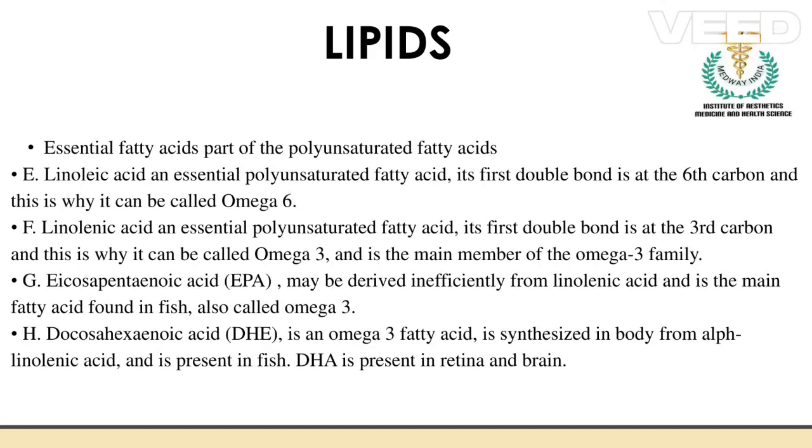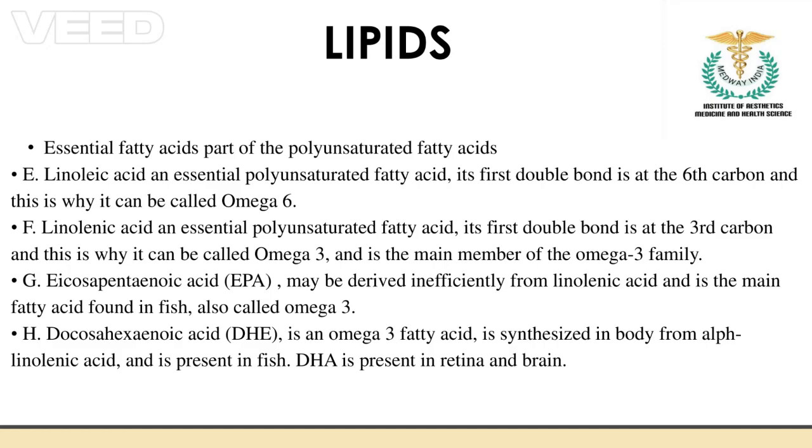When it comes to lipids, they provide essential polyunsaturated fatty acids: linolenic and linoleic acid, and eicosapentaenoic acid and docosahexaenoic acid, which we call EPA and DHA. EPA is found in fish, and DHA is also consumed through fish. This fat has to be consumed through the diet.